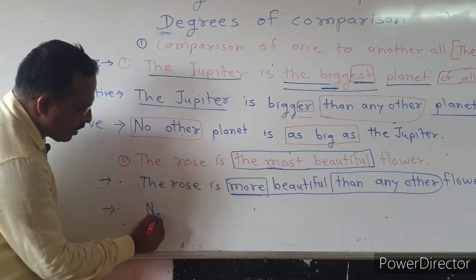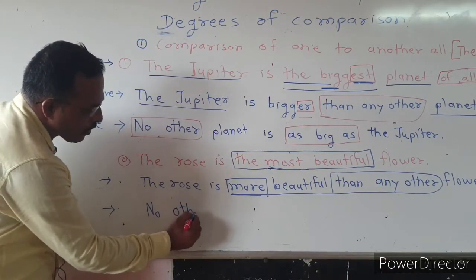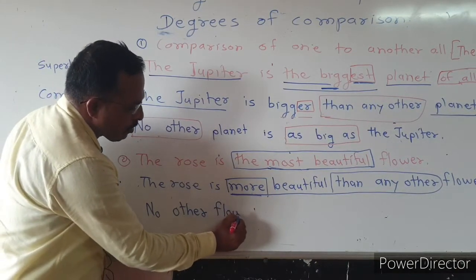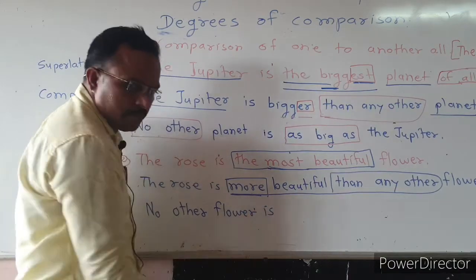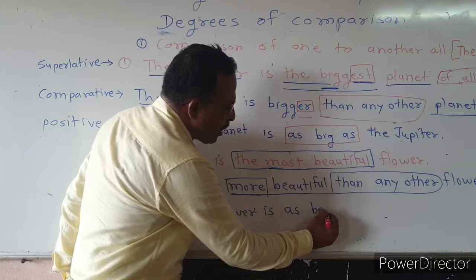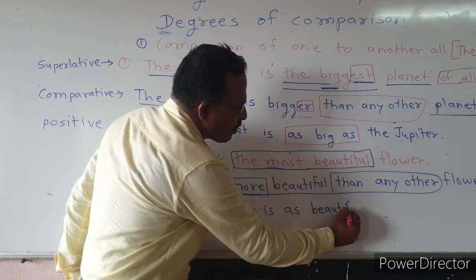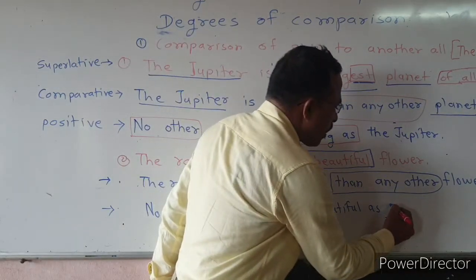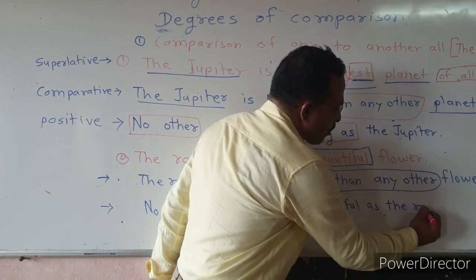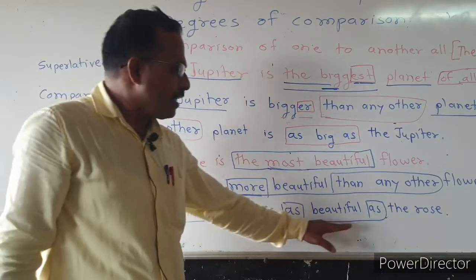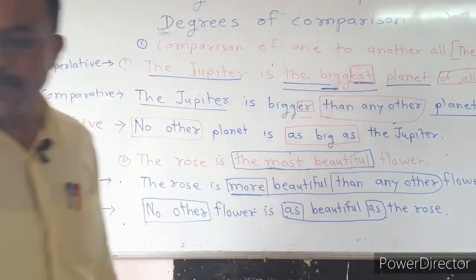We begin it with no other, then the last part, flower, is, put the adjective between as and as, and then use the first noun, the rose. The sentence is: no other flower is as beautiful as the rose.